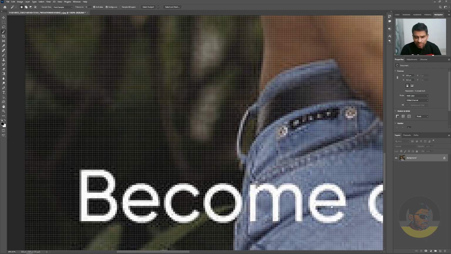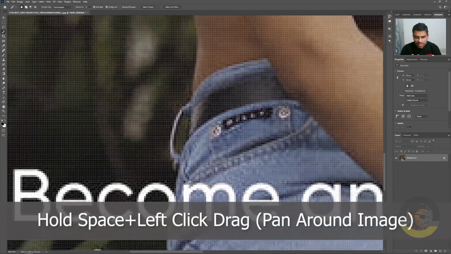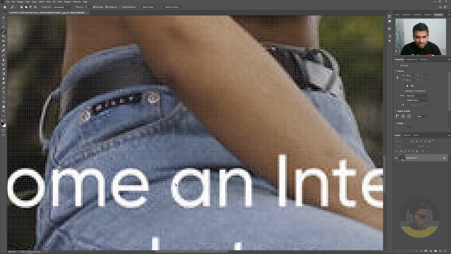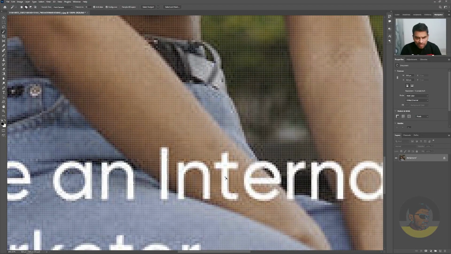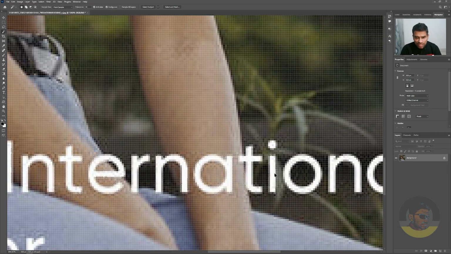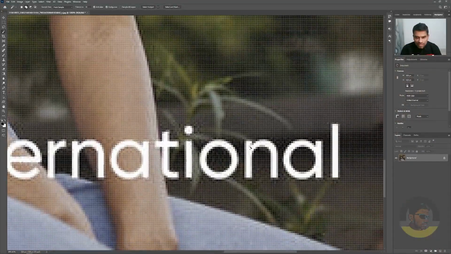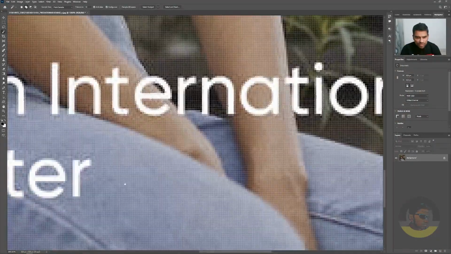Selections don't need to be perfect. Hold down the spacebar and drag with your mouse left button to pan around. Make sure you don't let go of the Shift key afterwards. Keep selecting all the letters, just like that. And if somehow the magic wand tool is not working as it should, you can always go to the option bar here and increase the tolerance or decrease it. Just keep selecting the thing you want to remove.